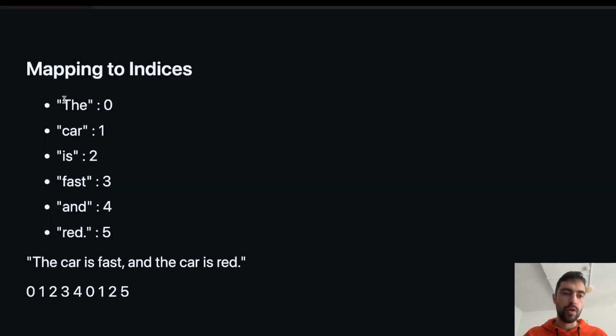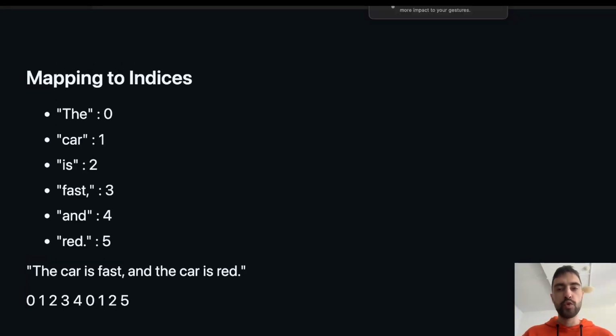So we will map each of the words, the car is fast and red, onto an index. And then if we have a sentence, the car is fast and the car is red, then we have these indices. Now I forgot to put a comma here, but it's okay.